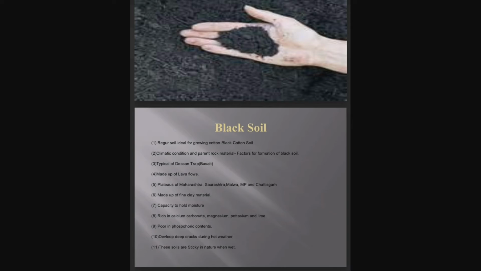This black soil is made up of fine clay material and it has the capacity to hold moisture. It is rich in calcium carbonate, magnesium, potassium and lime, but at the same time it is poor in phosphoric content. It develops deep cracks during the hot weather and these soils are sticky in nature when wet. So children, these are the main points of black soil.